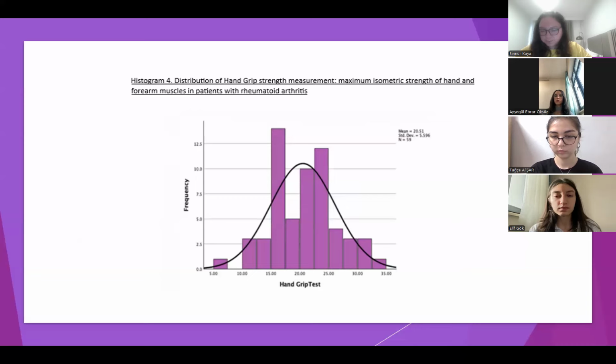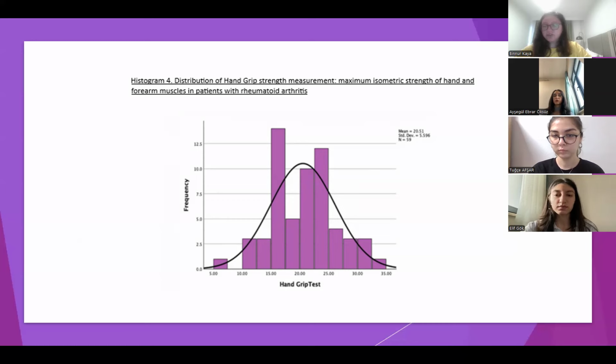For the histogram, it displays a unimodal distribution with a peak in the 15 to 25 kilogram range, indicating that the majority of patients exhibit moderate muscle strength. The mean hand grip strength is 20.51 kilograms, with the mode falling within the 20 to 25 kilogram range, aligning with the observed peak in the distribution. Hand grip strength values range from 6.5 to 33.6 kilograms, reflecting a broad spectrum of muscle function across the patient population.